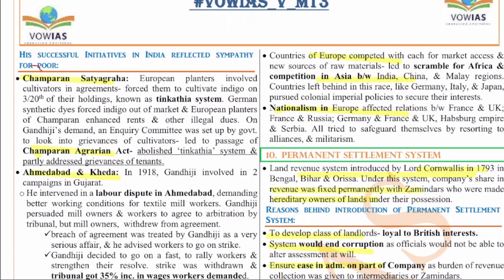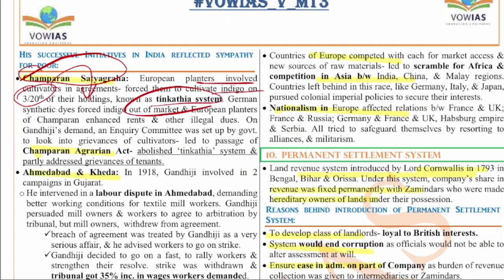The first civil disobedience movement, that is the Champaran satyagraha, was in Bihar, at the invitation of leaders like Rajendra Prasad. Gandhiji went to Champaran. Here the European planters were involved in cultivation of indigo, and they forced the farmers to cultivate indigo on 3/20th of their holdings, and it is called the Tinkathia system.